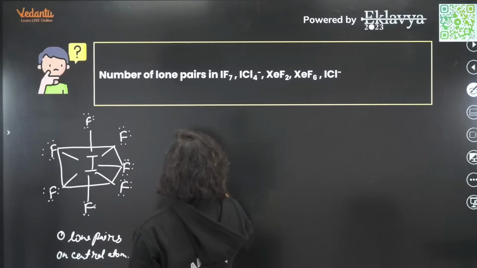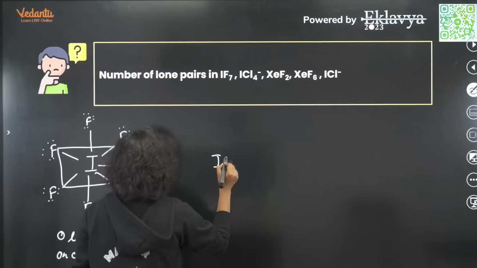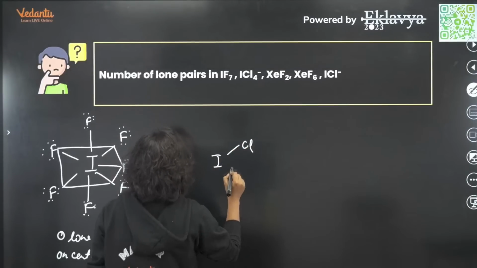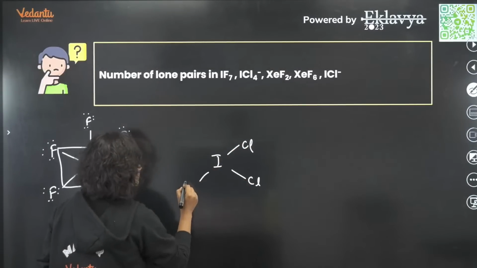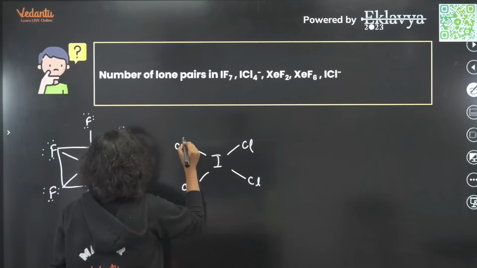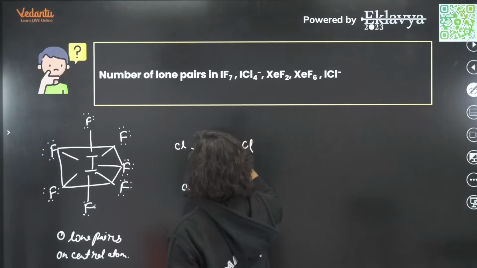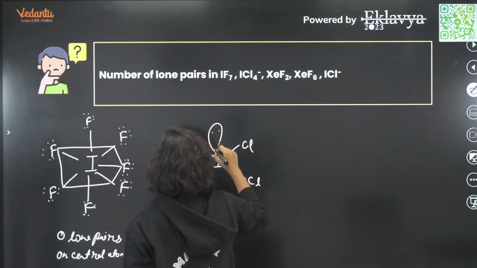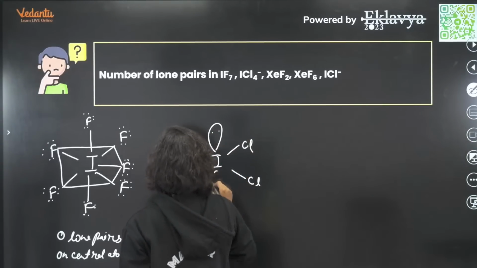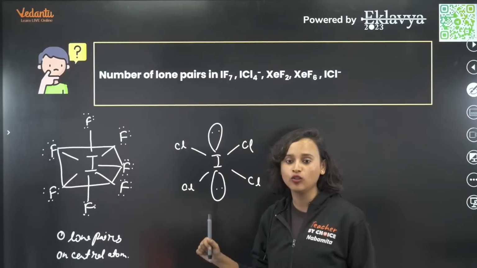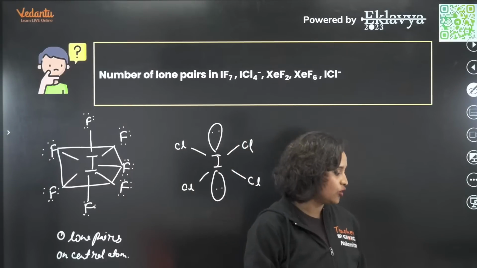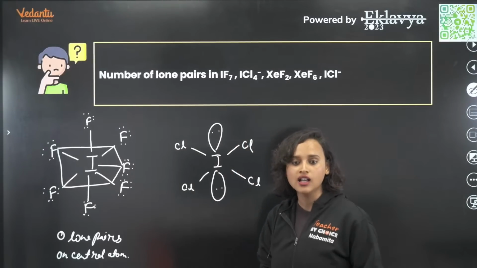Now let's go to ICl4 minus. So that means I with Cl, Cl, Cl and Cl. How many lone pairs are here? 2.